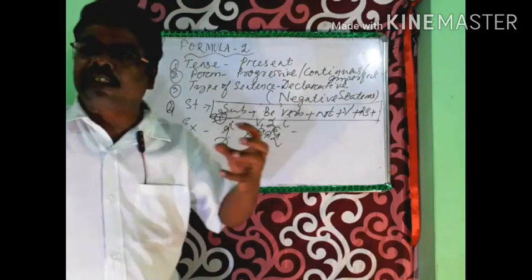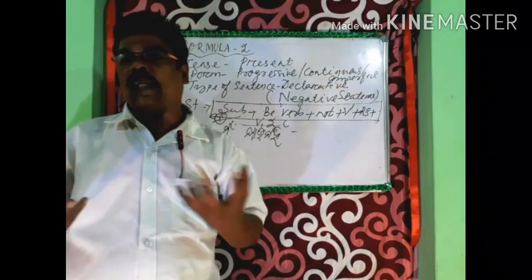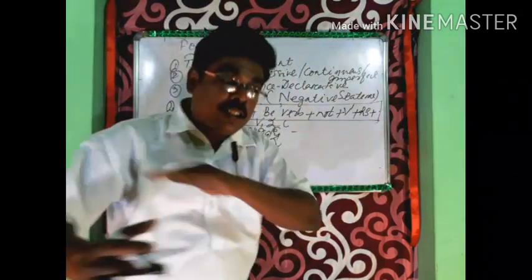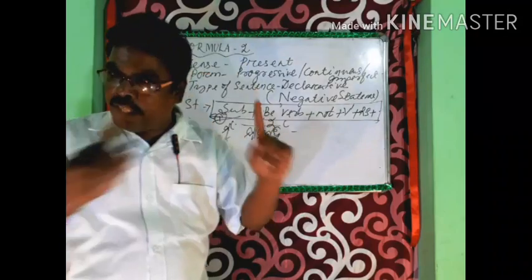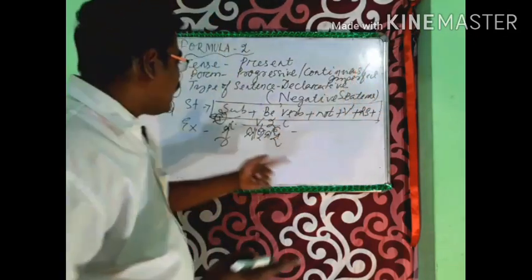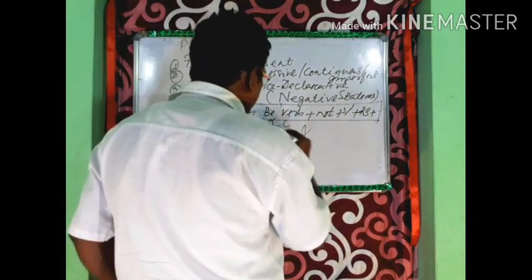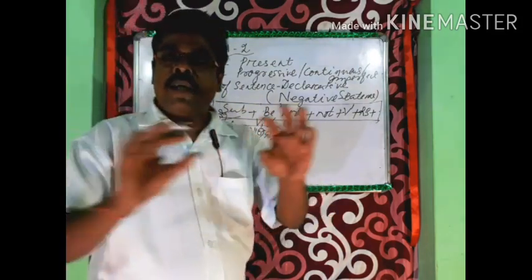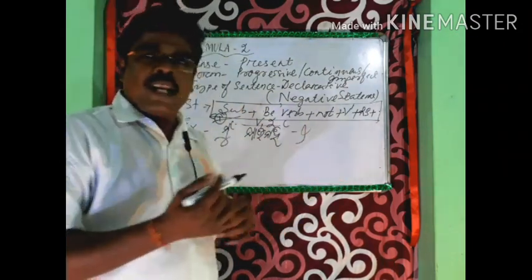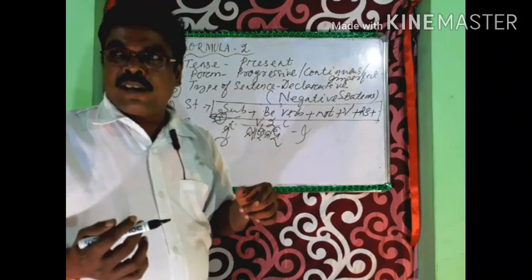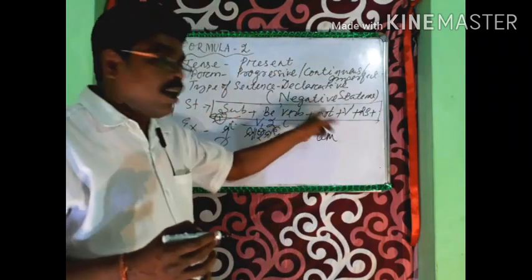The last letters of this action word are pronounced uchi. It means the action is taking place at the moment of speaking. When I am telling that mu jauachi, the action is going on. So it is present tense and the form is progressive or continuous, and positive statement. So I must take the structure: for the subject mu, I. Then be verb, present be verb: am, is, are. The subject is I, first person singular number, so we must select am as the helping verb. I am.